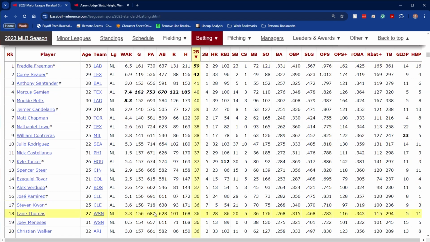As you can see here, top 10, we go to top 10, even top 20 would get you 36 or more. There's not much of a difference between top 20 and top 10, just a couple. But the very exceptional players, as you can see here, last year, 59 led the league in the National League, 42 led the league in the American League. So if you get over around 40 or above, that's exceptional for doubles.